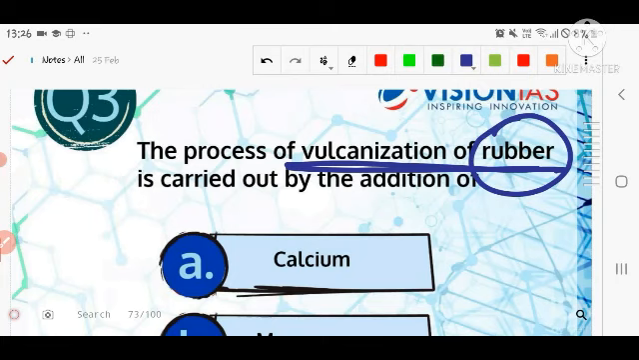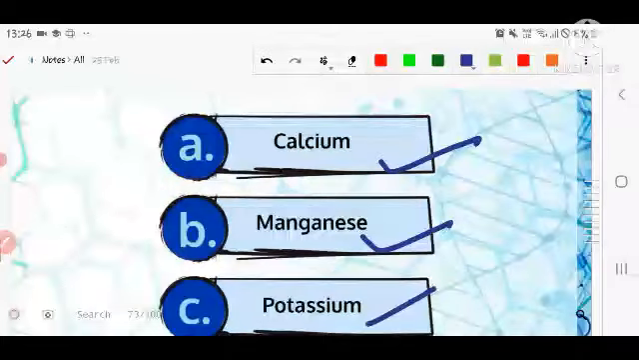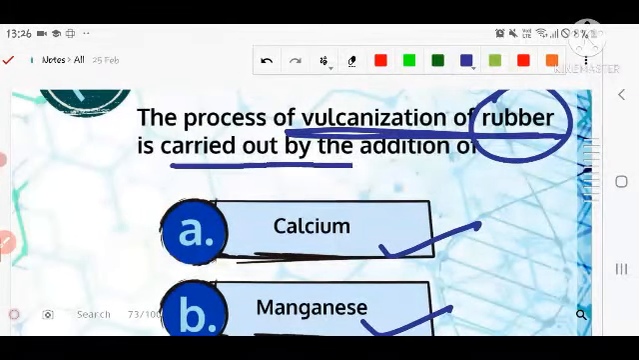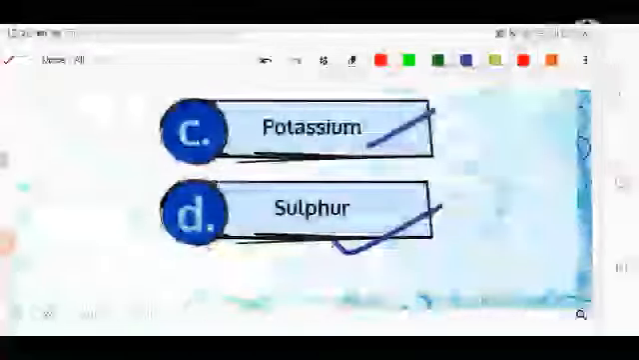vehicle tire, right? Let's see what we add for the tightening of that rubber: calcium, manganese, potassium. Number 4 is sulfur. I again repeat the question. The process of vulcanization is carried out by the addition of which of the following components or elements: calcium, manganese, potassium, and sulfur. Let's see the next question.